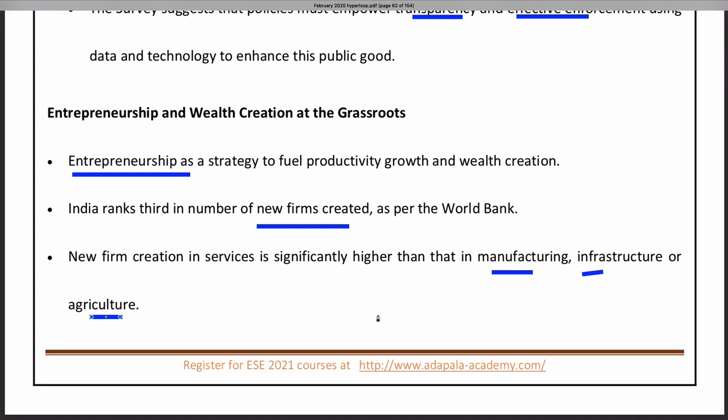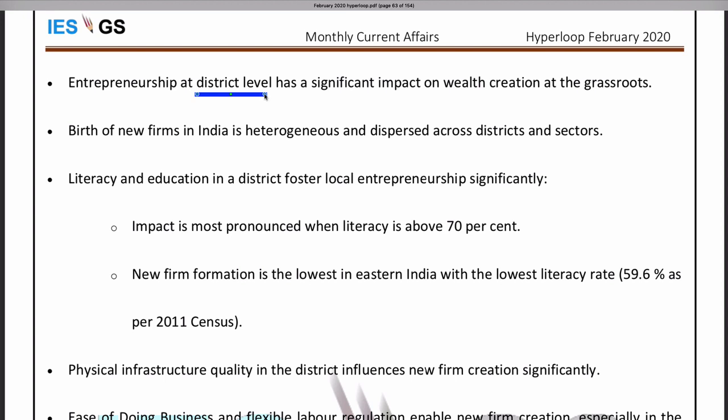So in this context, you can remember Startup India. We already have got one question on why this government is promoting entrepreneurship. Here the grassroots level means entrepreneurship at a district level, and activity at the district level has significant impact on wealth creation.